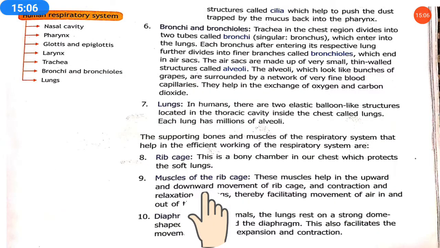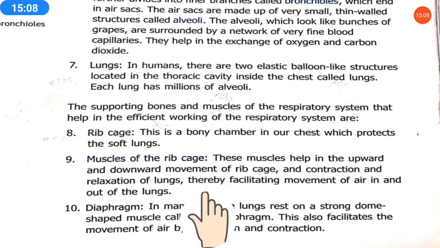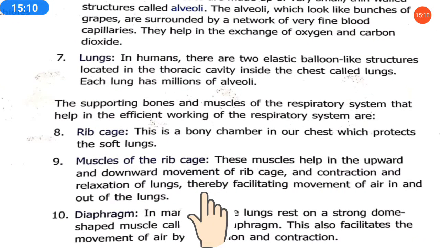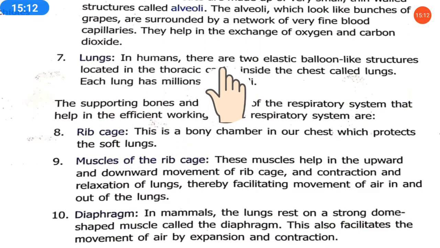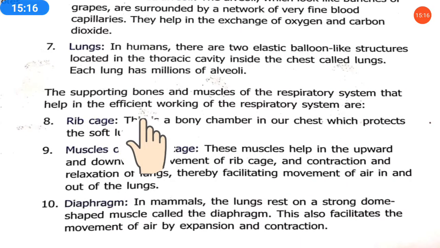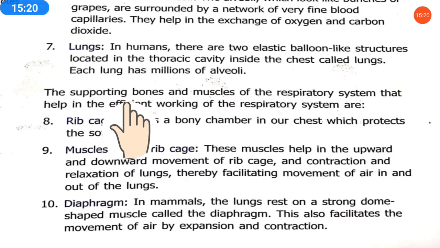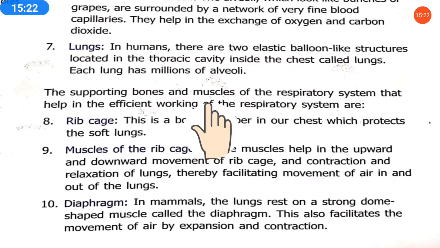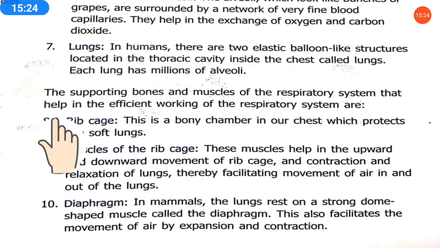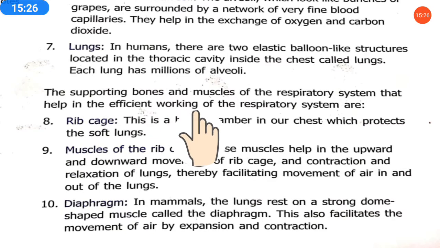So these were the main organs of the respiratory system, but there are more parts. Here you see the supporting bones and muscles of the respiratory system that help in its efficient working.